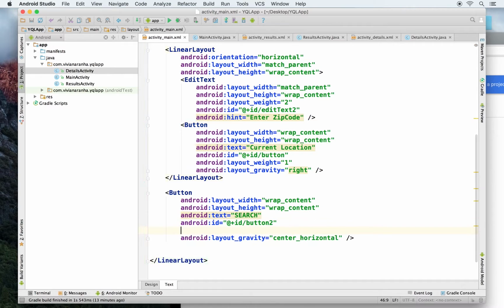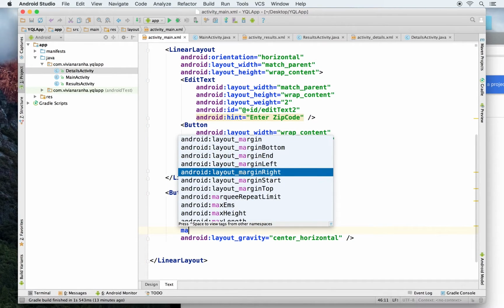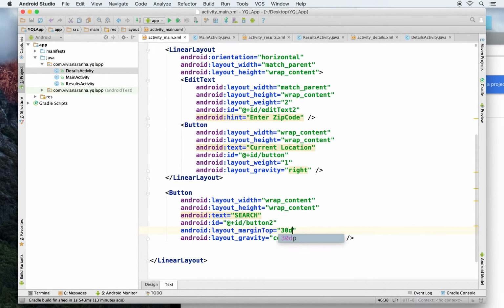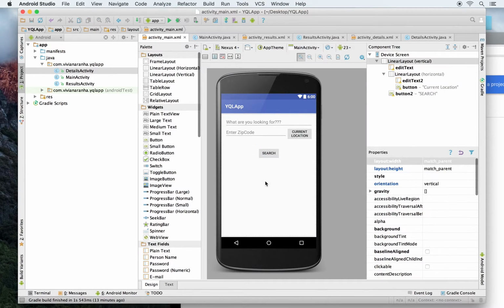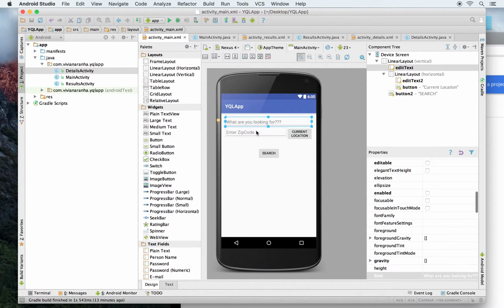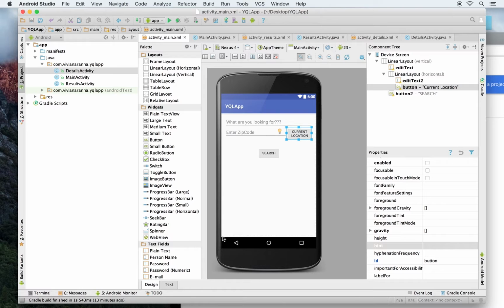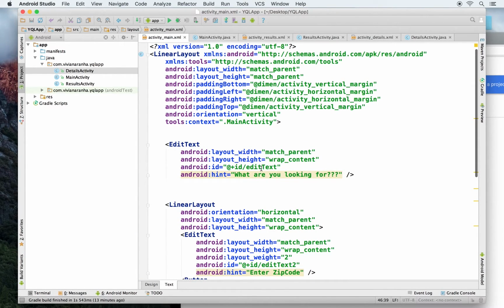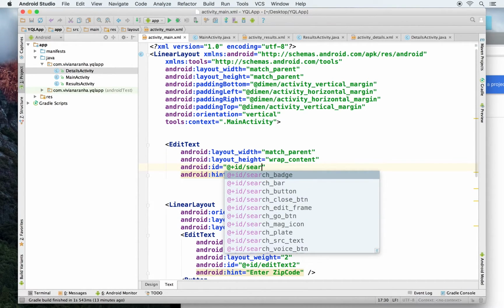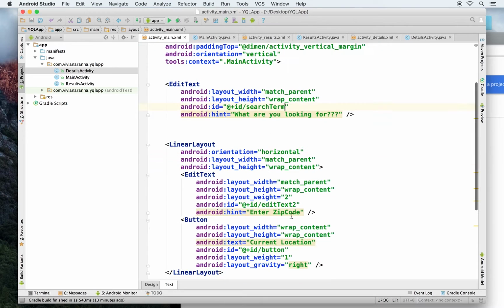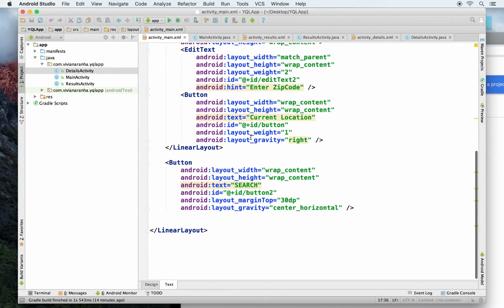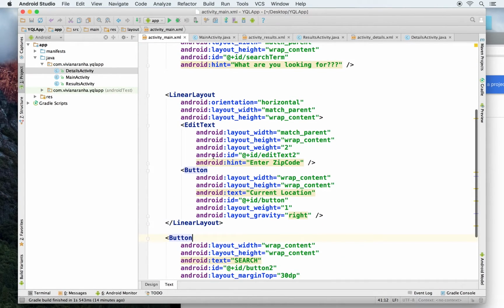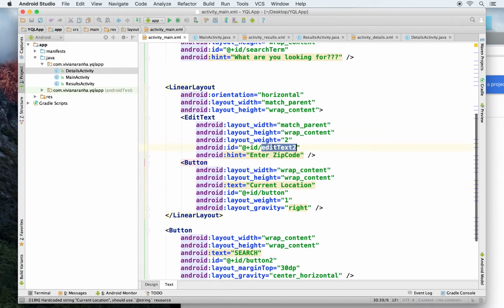implementation. I'll also give a little bit of margin to this one, margin top of let's say 30 dp or so, so it stands out a little bit in the center. So what are you looking for? The location, current location. Now there are two different functions that I'm interested in. Before that, let me give a proper name for this. Let's call it search term, and let's call the second one, which is our second edit text, zip code.